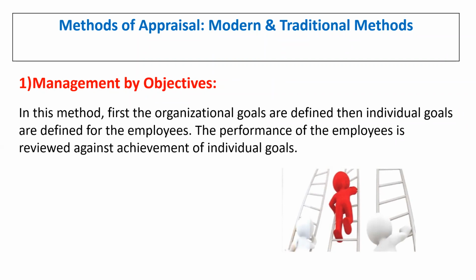Based on the organizational goals, individual goals are given to each and every employee. The performance of the employee is reviewed against the achievement of the individual goals. That is what we call management by objective.